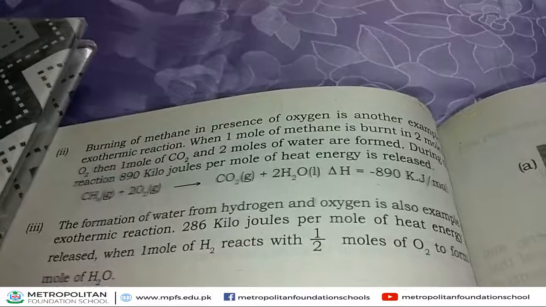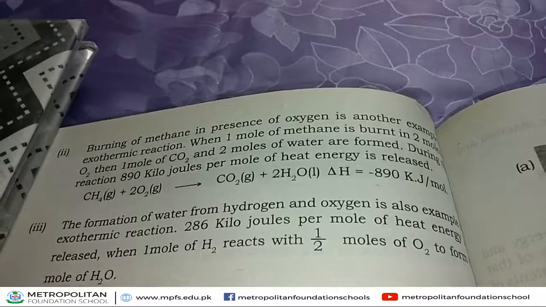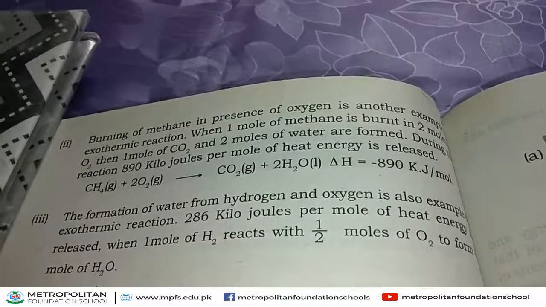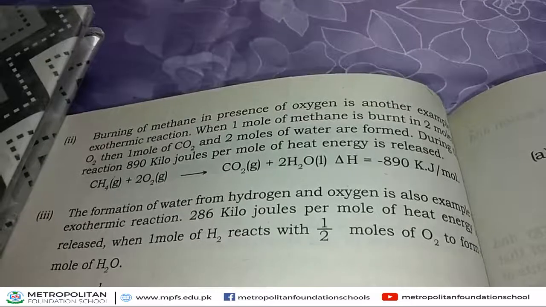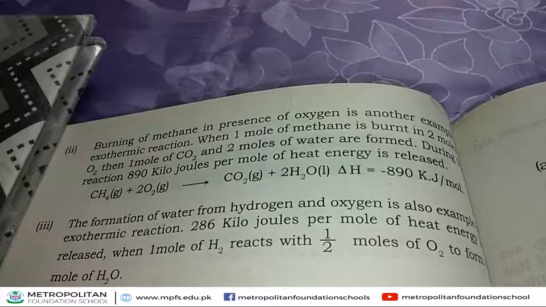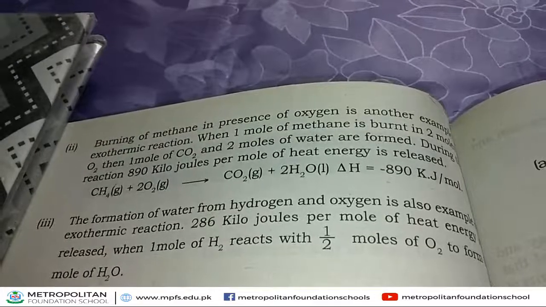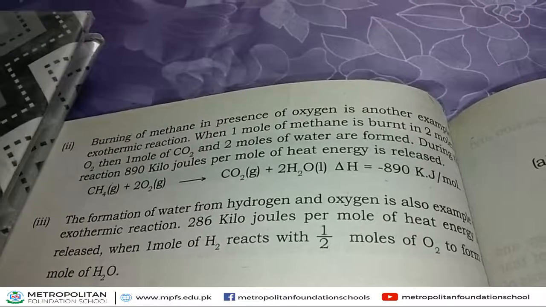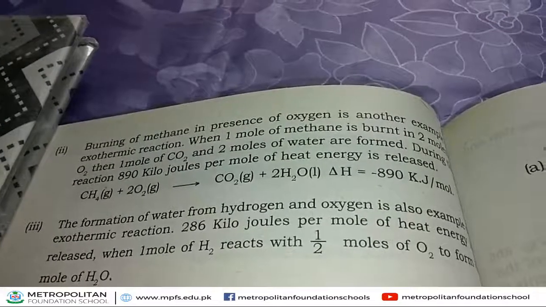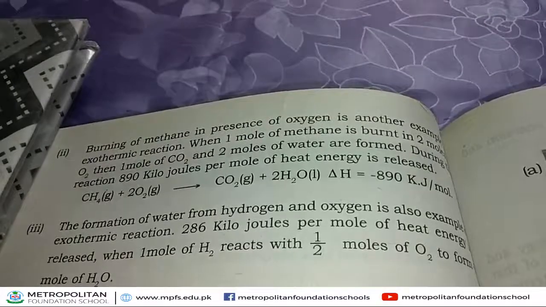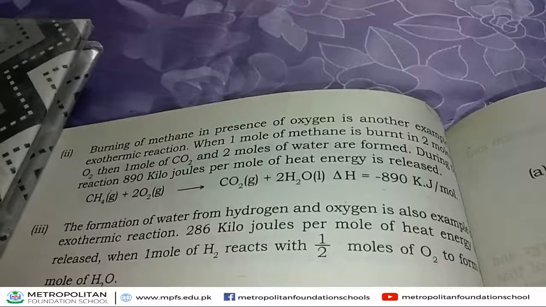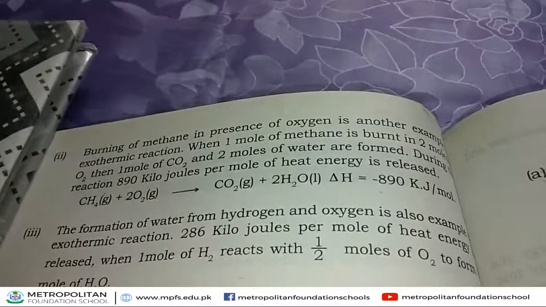During this reaction, 890 kilojoule per mole of heat energy is released. It is an example of an exothermic reaction. With this value, a negative sign is mentioned. This negative sign indicates heat is released during this reaction, that is 890 kilojoule per mole. It indicates it is an example of an exothermic reaction.